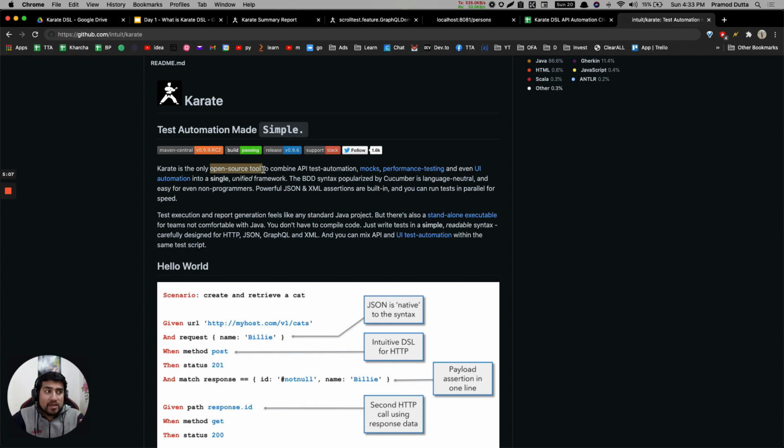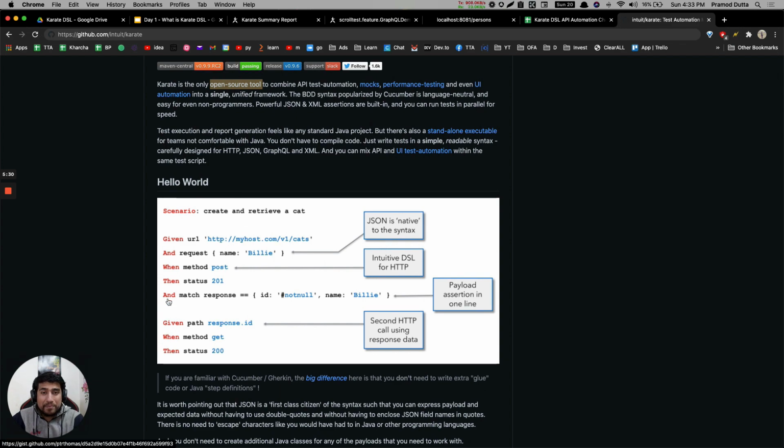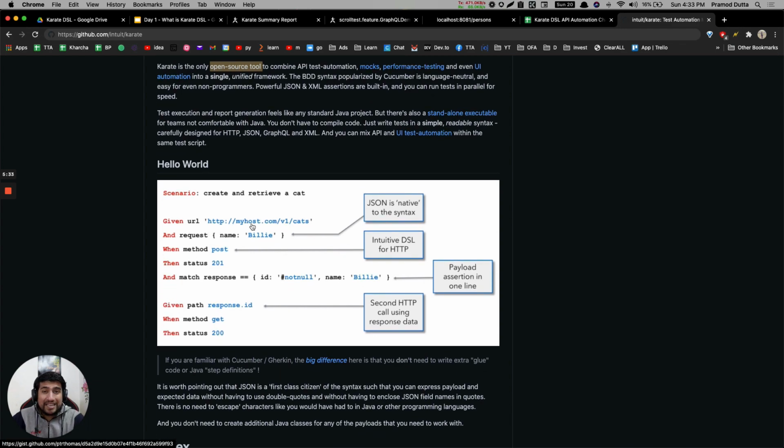And it allows you to have a BDD kind of syntax. So if you have used any kind of Cucumber or Gherkin, that you can implement. And in Rest Assured also we have discussed how you can use given, when, then. If you are new, don't worry, we are going to discuss all of that in the tutorial. So a simplest test is simple. If you see, we are making a request: given the request, then we make a request, given the method. So we are mentioning the HTTP method that we want, and after that the assertion in the then. So given, when, then, the flow is very simple in this case.